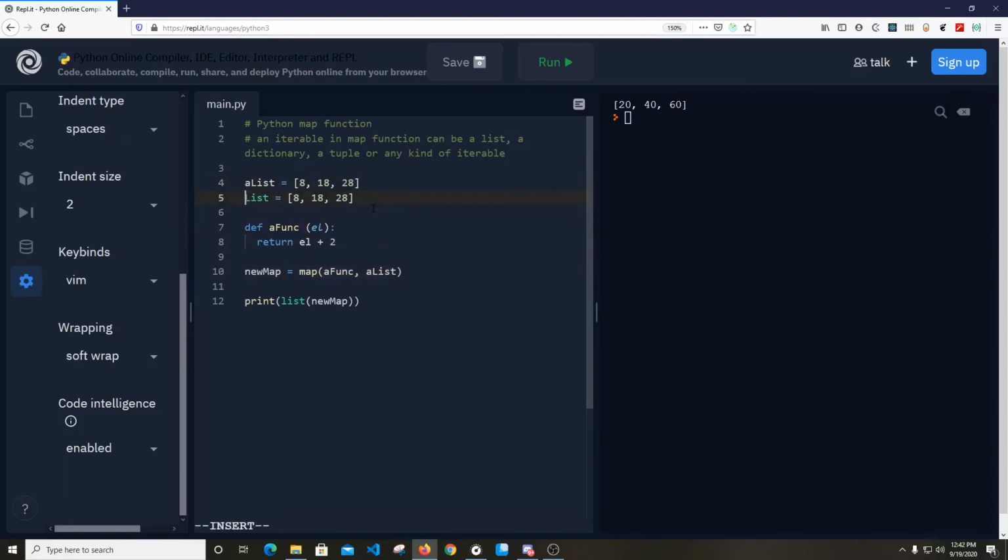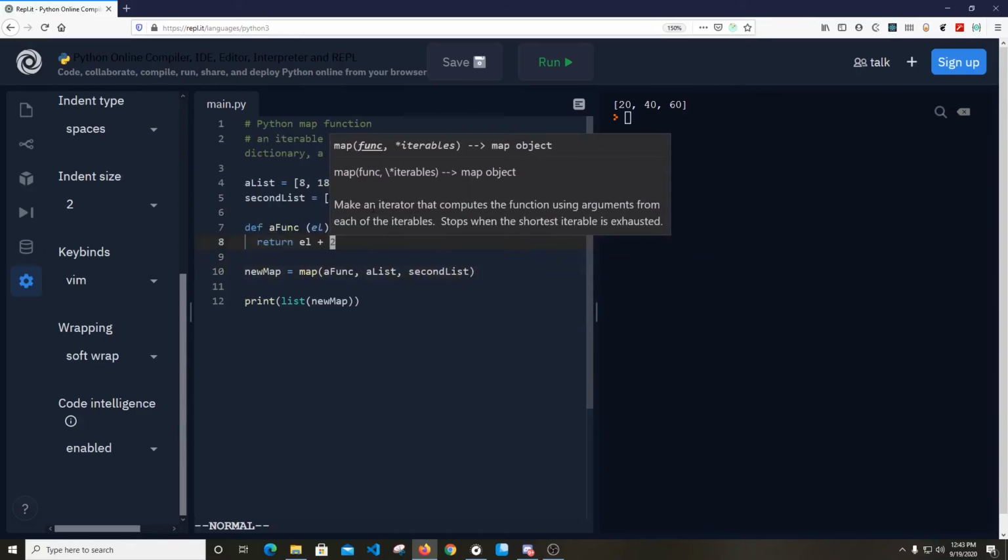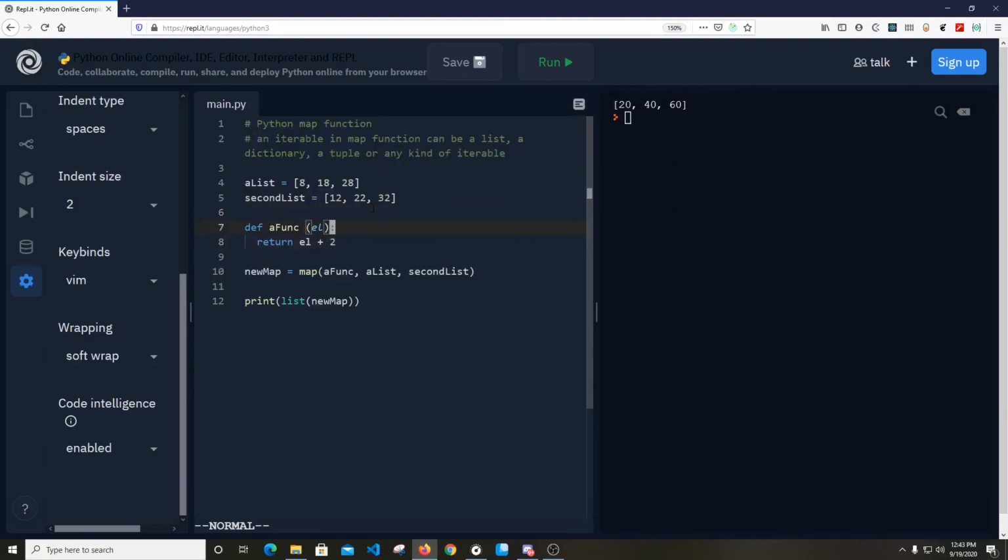So let's say we have a second list here, and we have some elements, and we can pass this second list to this map function as an argument, and in this function we can take the elements of the second list.